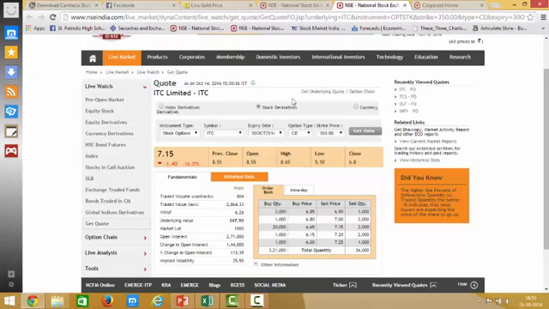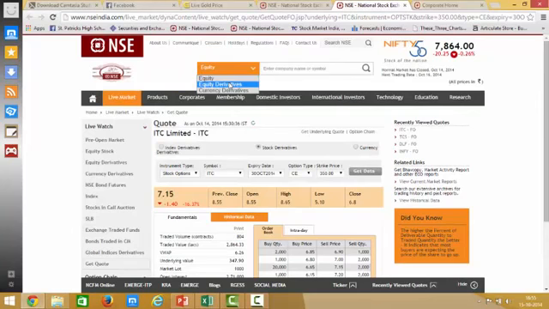This is how we can see various options data and the futures data in the derivatives segment of NSE India.